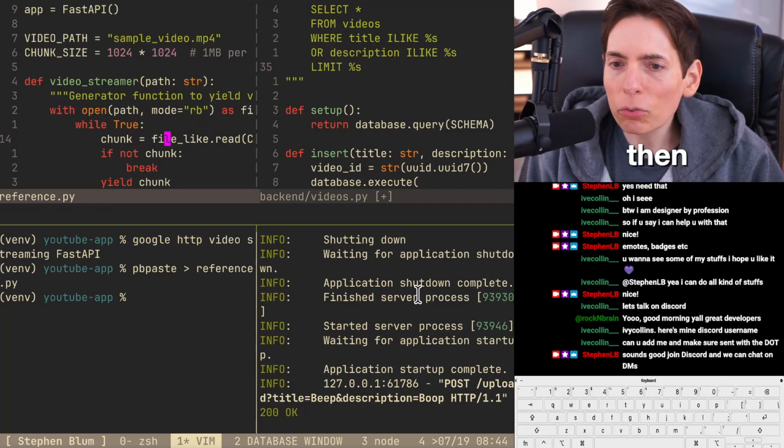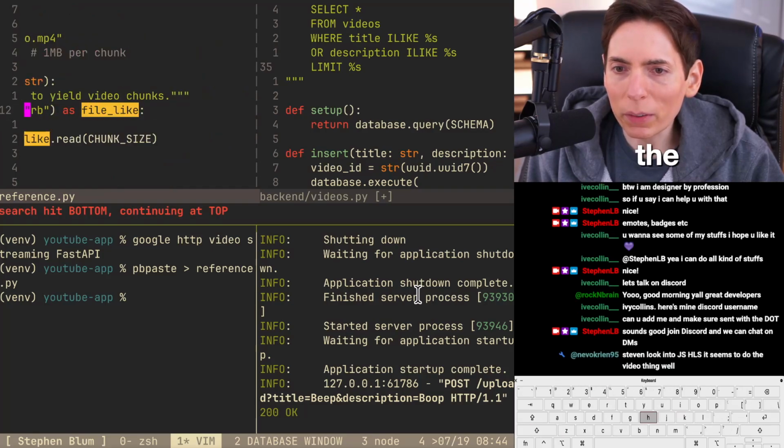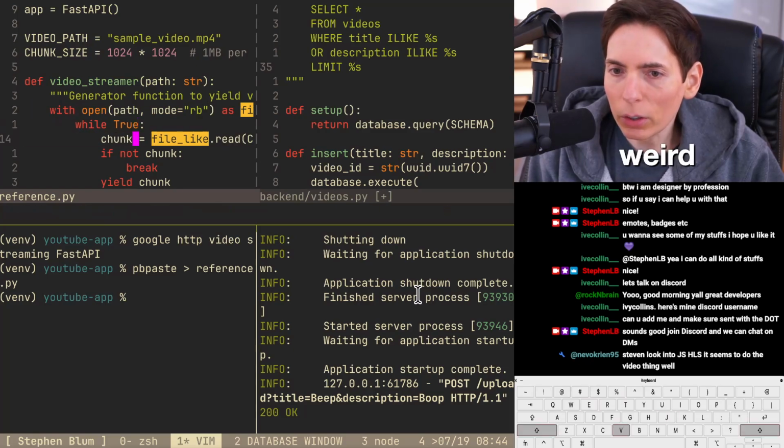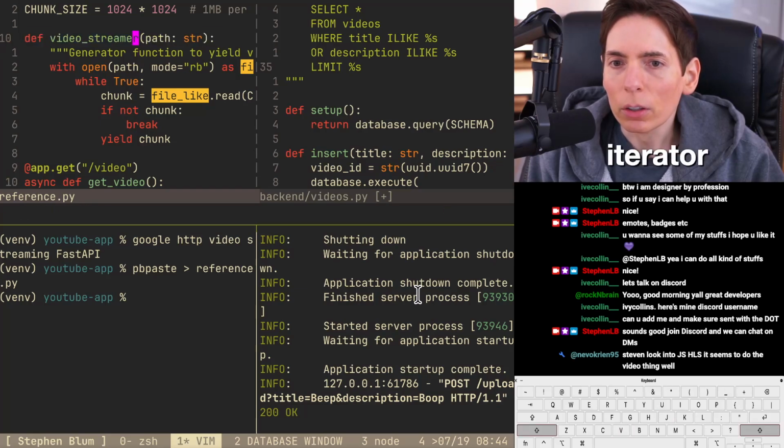And then file like, what is that? Oh, this must be the link or something. That's weird. And then yield the chunk. So this is an iterator. All right, so we got a real iterator here.